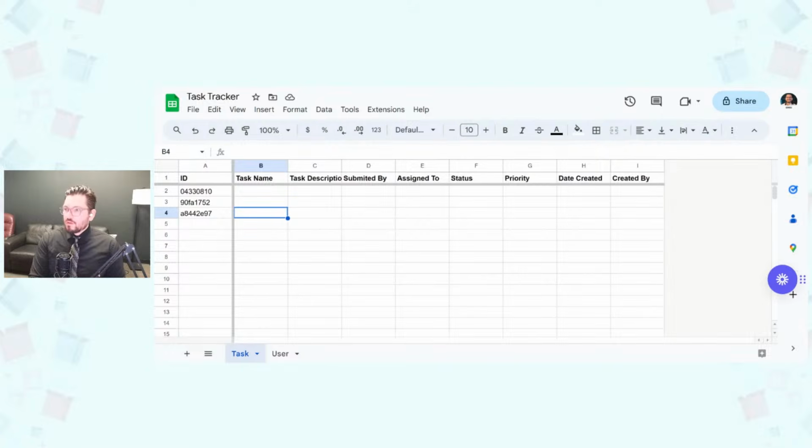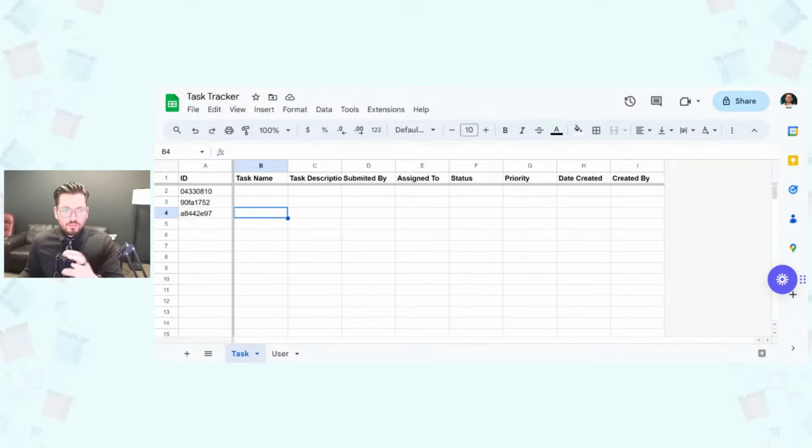So I asked ChatGPT right there for the task table in table format, just to give me some data for a task tracker application, and it gave me some great, I guess what we could call just fake data. That way we can add it into our AppSheet app, and it would feel more relevant.